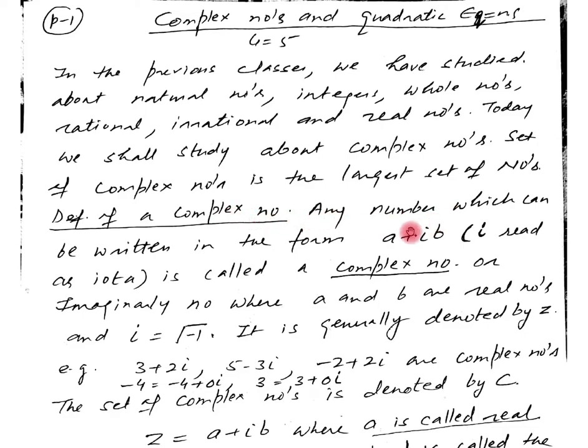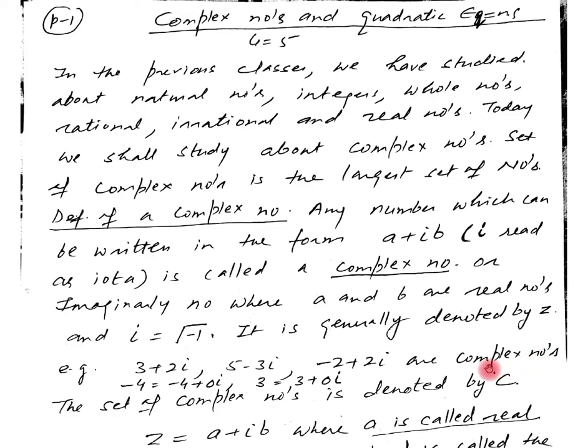Any number which can be written in the form a plus iota b, where iota is read as iota, is called a complex number or imaginary number, where a and b are real numbers and the value of iota is equal to under root minus 1. It is generally denoted by z. For example, 3 plus 2 iota, 5 minus 3 iota, minus 2 plus iota are complex numbers.